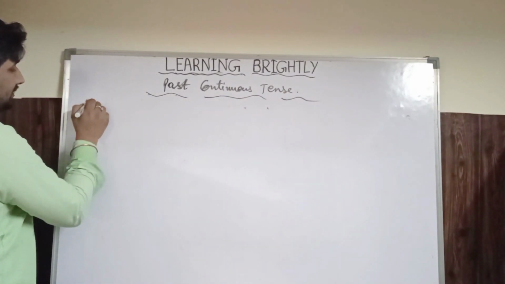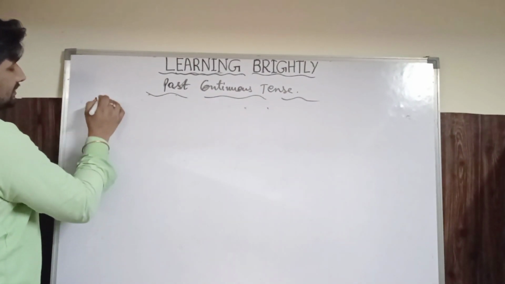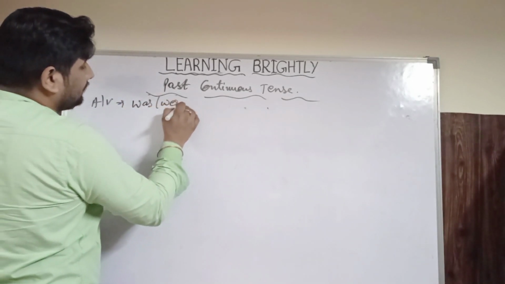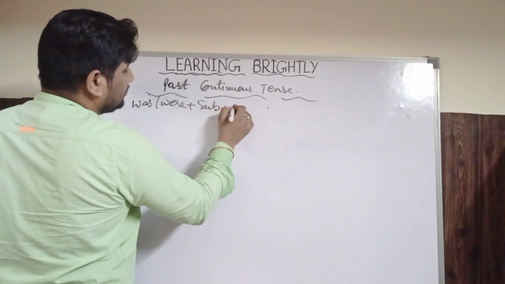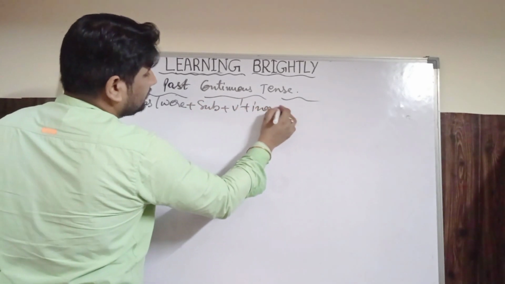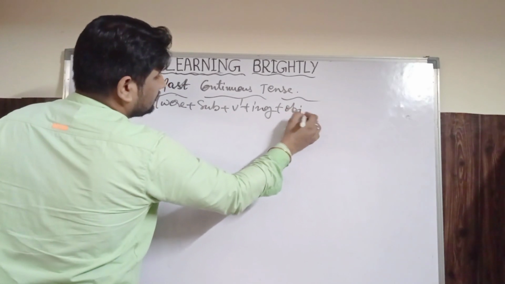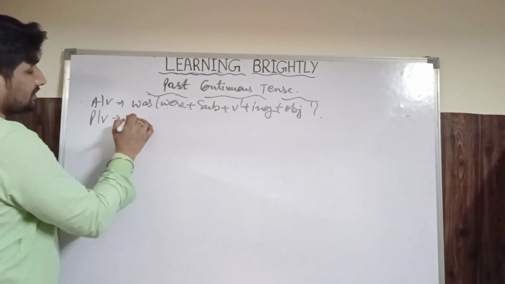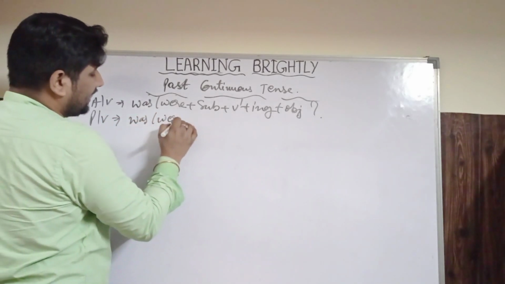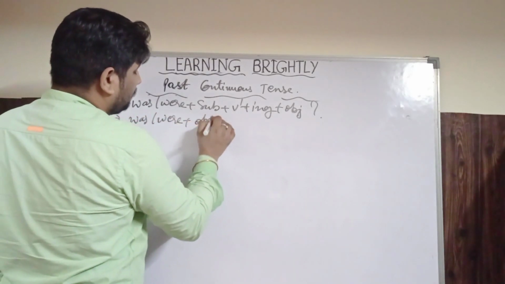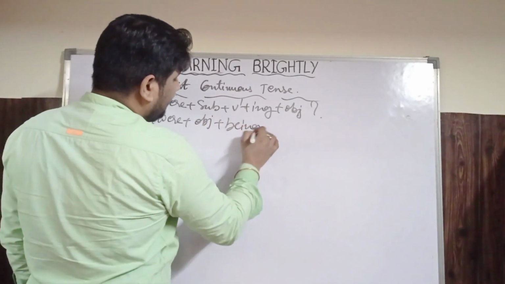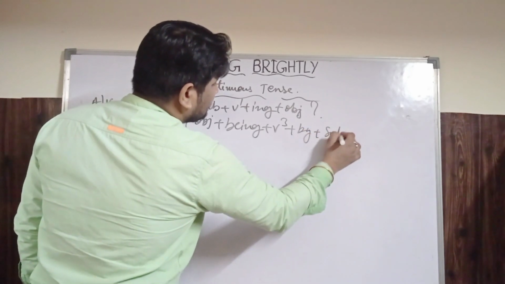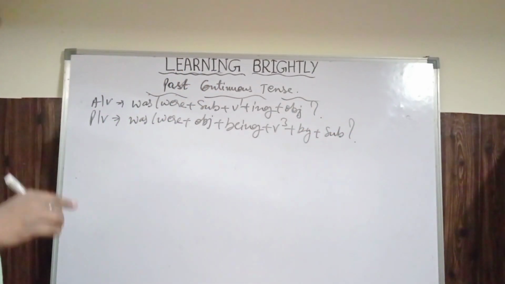While making the interrogative in active voice, right from the beginning you have to write was, were, then subject, then first form, then ing, then object, interrogative sign. Next, in passive voice, was, were will be right from the beginning, then object, then being, third form, by, subject. Don't forget to put question mark.